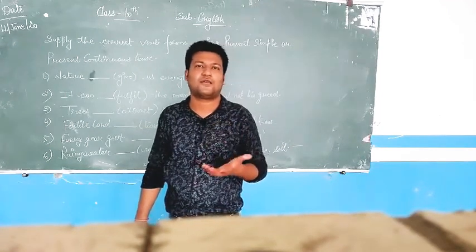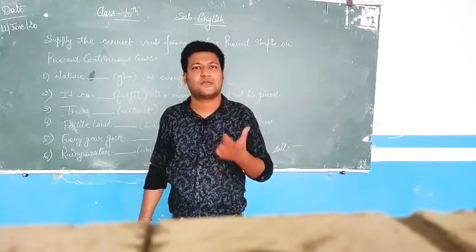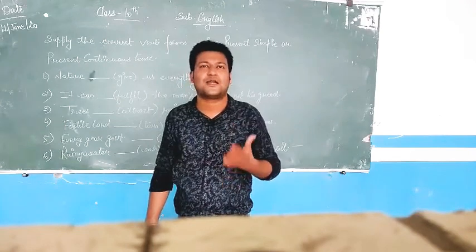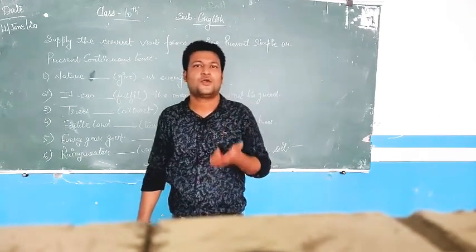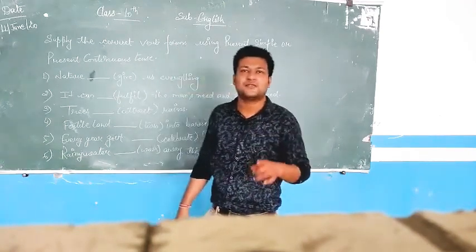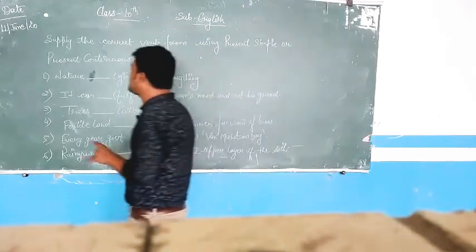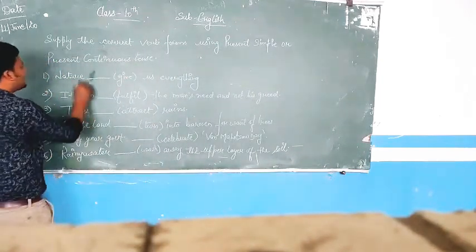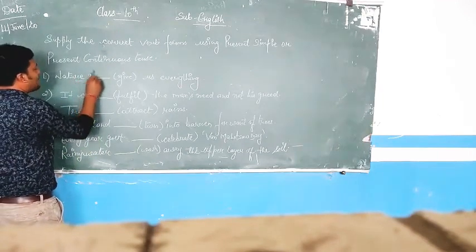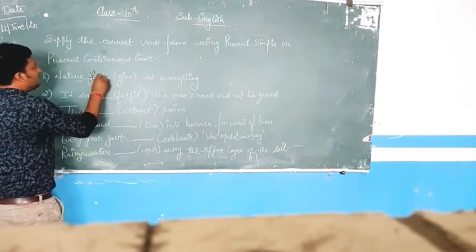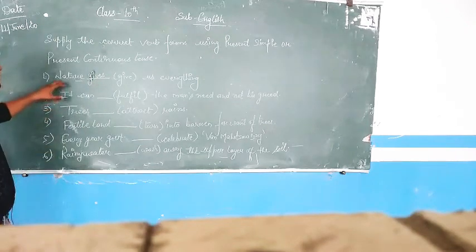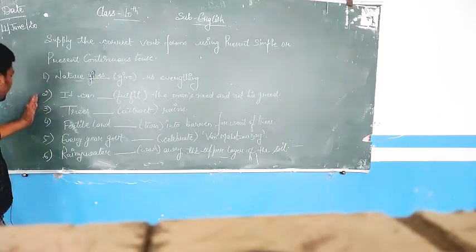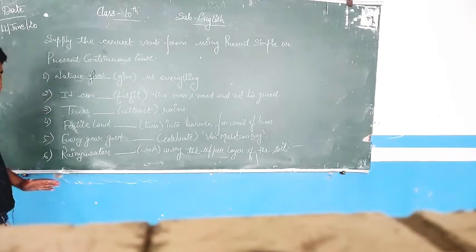Whatever is required for humans to survive, we are getting it just from nature. It is a regular action, it is a universal truth. So it is the use of present simple tense. So I am not going to make it present continuous tense. Instead, nature is singular and third person, so I will write gives. Nature gives us everything.